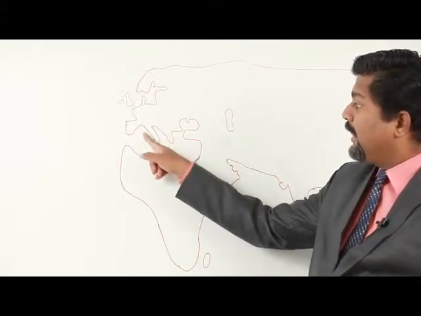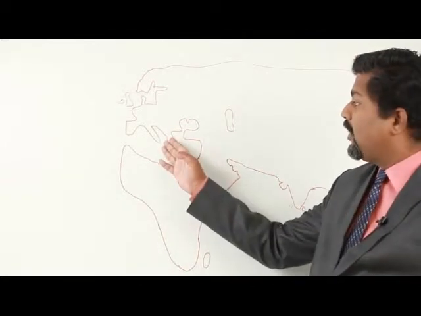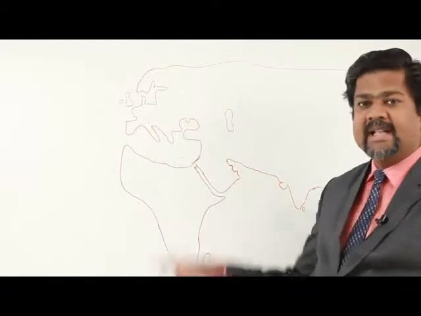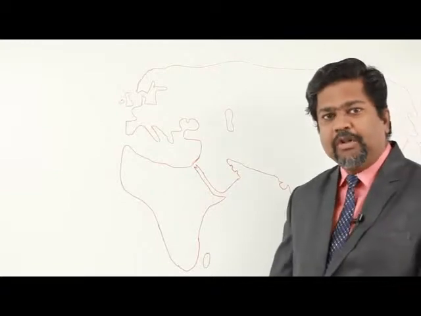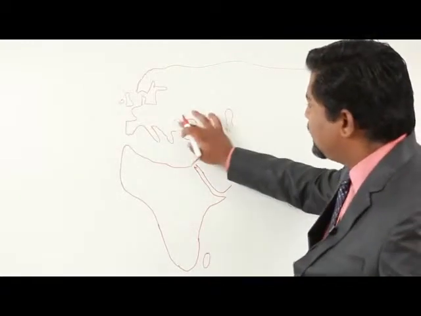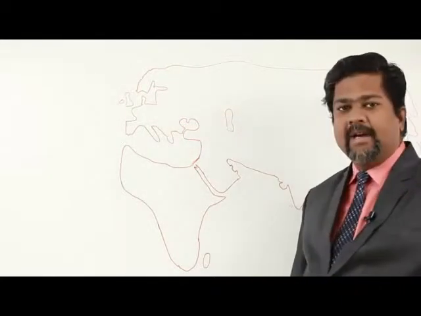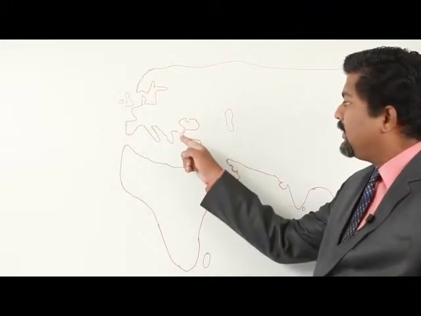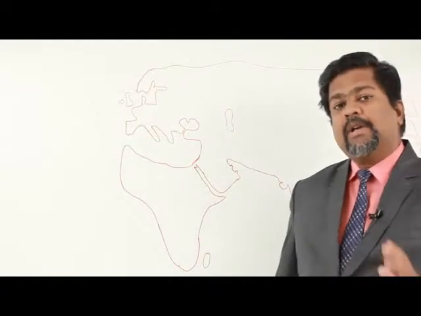Here also we are getting certain parts which go inside. Maybe we can call this the Ionian Sea. This portion we call the Adriatic Sea, and so on. This is the Black Sea. Actually, this space is just 2 kilometers. I am showing it like that, but practically there is a very narrow path which I am not able to show here. You have to use fantastic software. I recommend Google Earth.